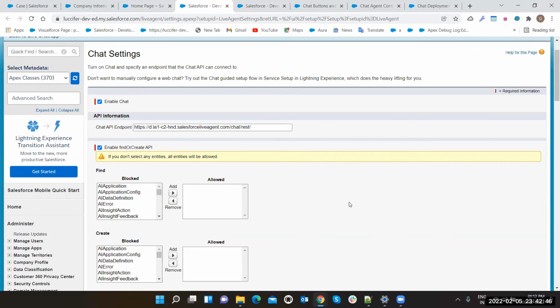Actually, this chat setting is only available in the classic view. For Lightning, we have Omni-Channel, which we are going to discuss after chat and live agent. Okay.